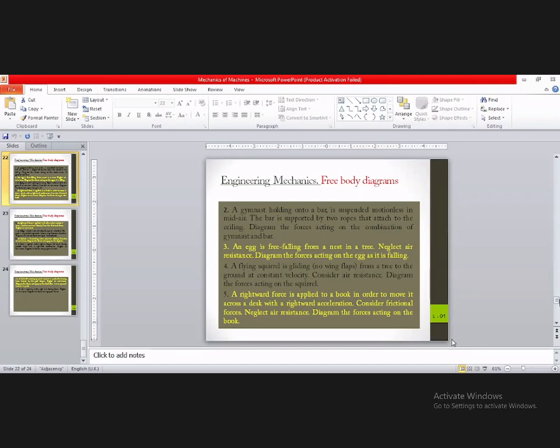There are special types of squirrels which can fly. So here we are talking about such a squirrel which is coming down from a higher tree to the ground at a constant velocity. Try to figure it out. We'll discuss it.